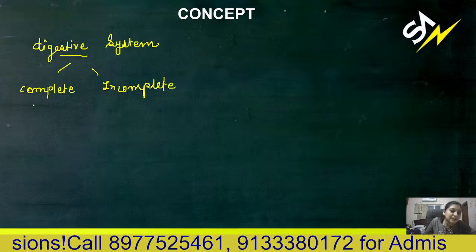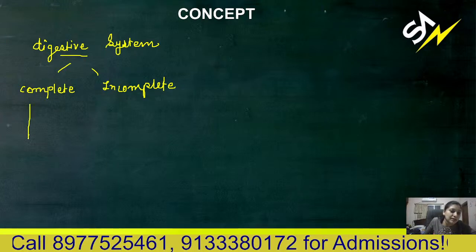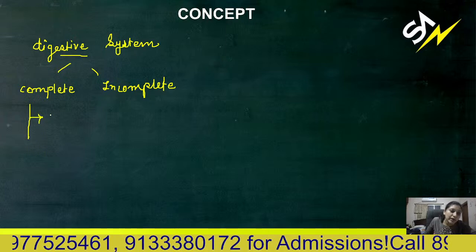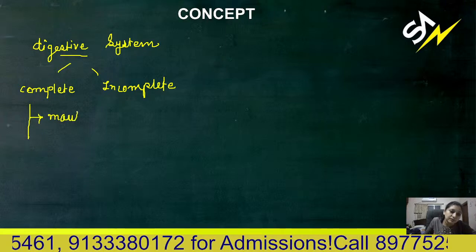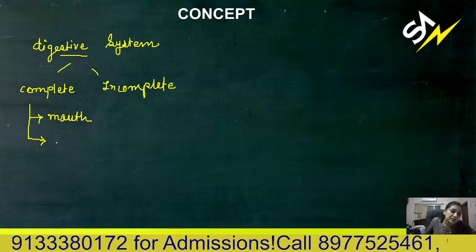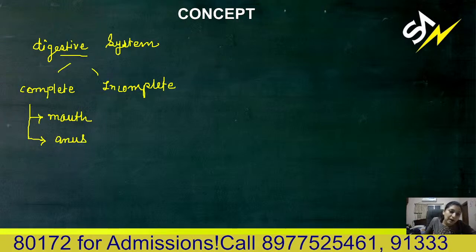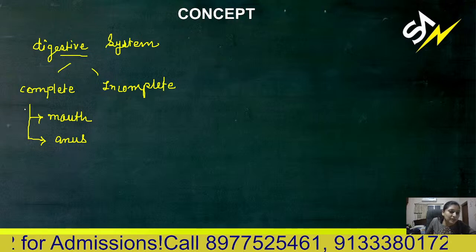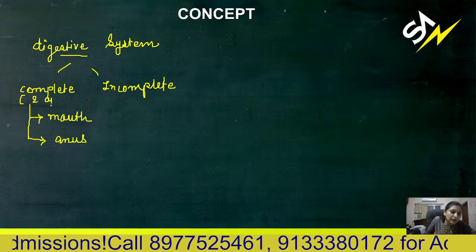Complete means it has two openings, one serving as the mouth and one as the anus, separate.